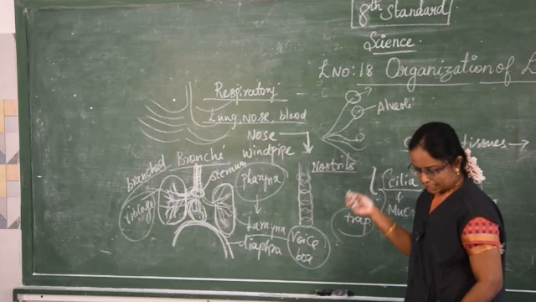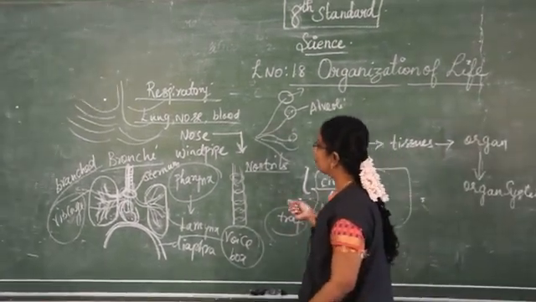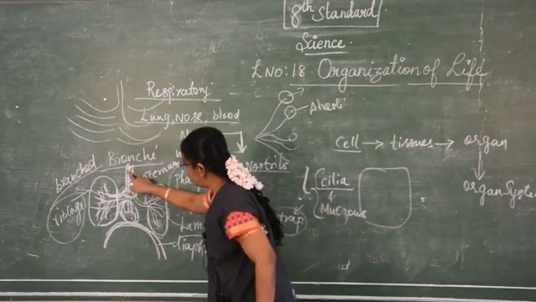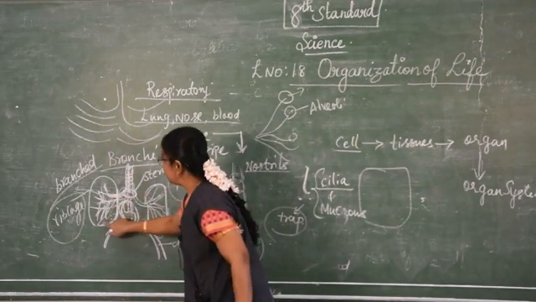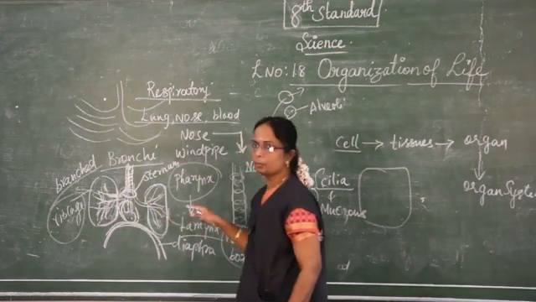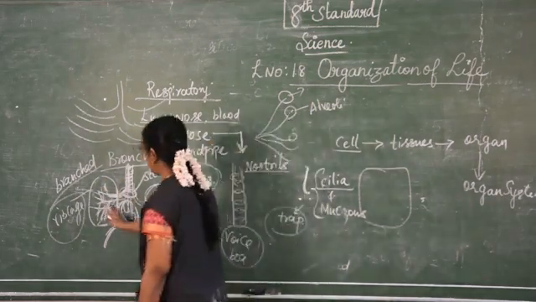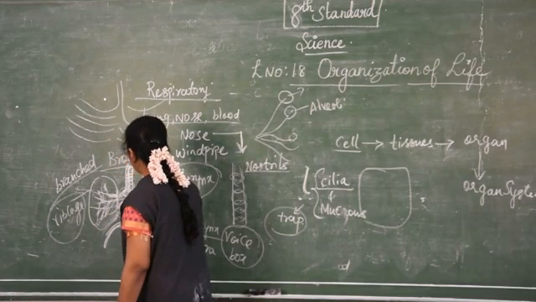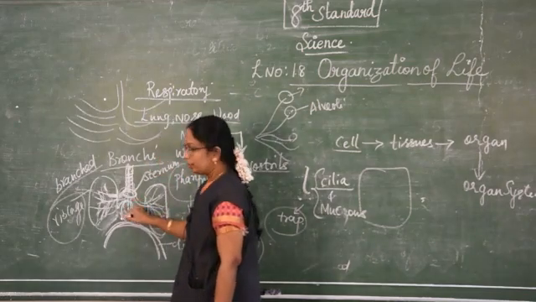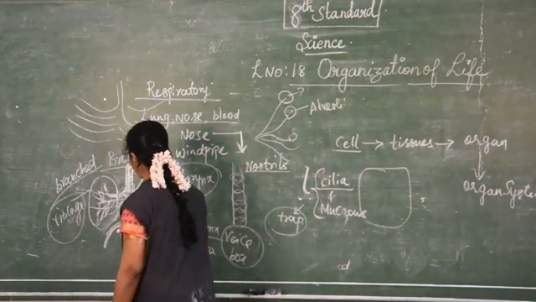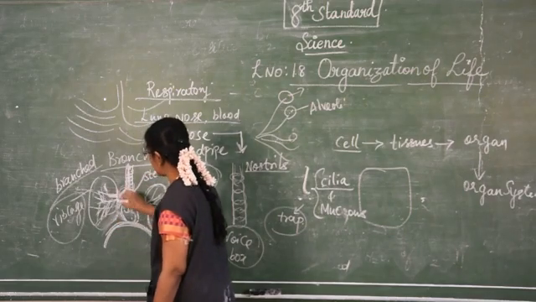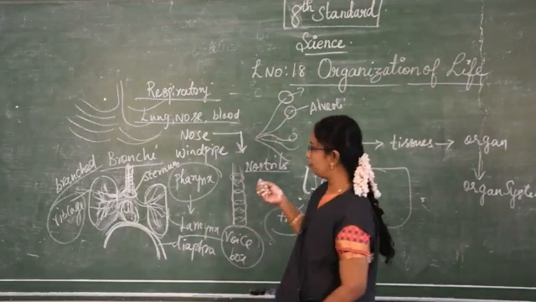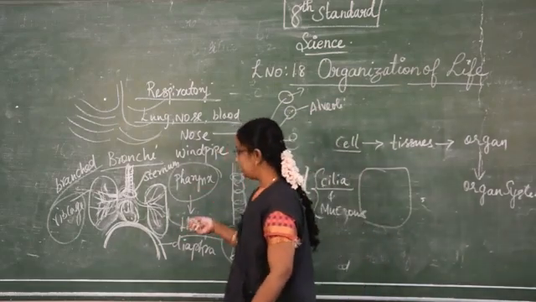Okay, this is about the respiratory structure. It begins with the nose, then the windpipe, then the bronchioles, then the lungs. The lungs are elastic and spongy in nature, and one lung is smaller in size because it gives room for the heart. It also consists of the sternum and the diaphragm, because the sternum and the diaphragm take an important part during the exchange of the gases.